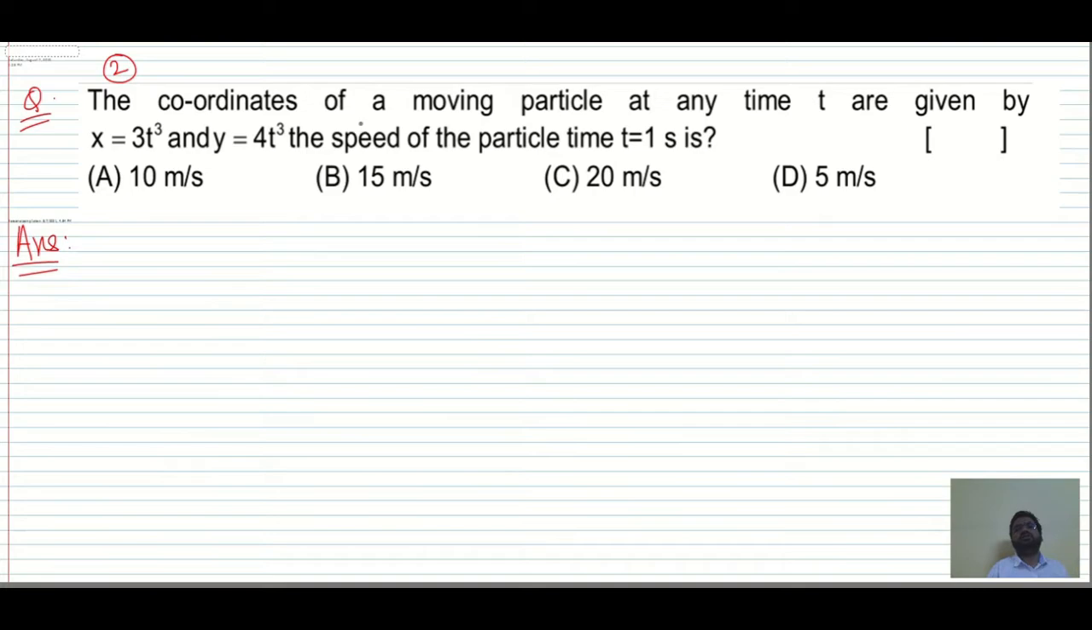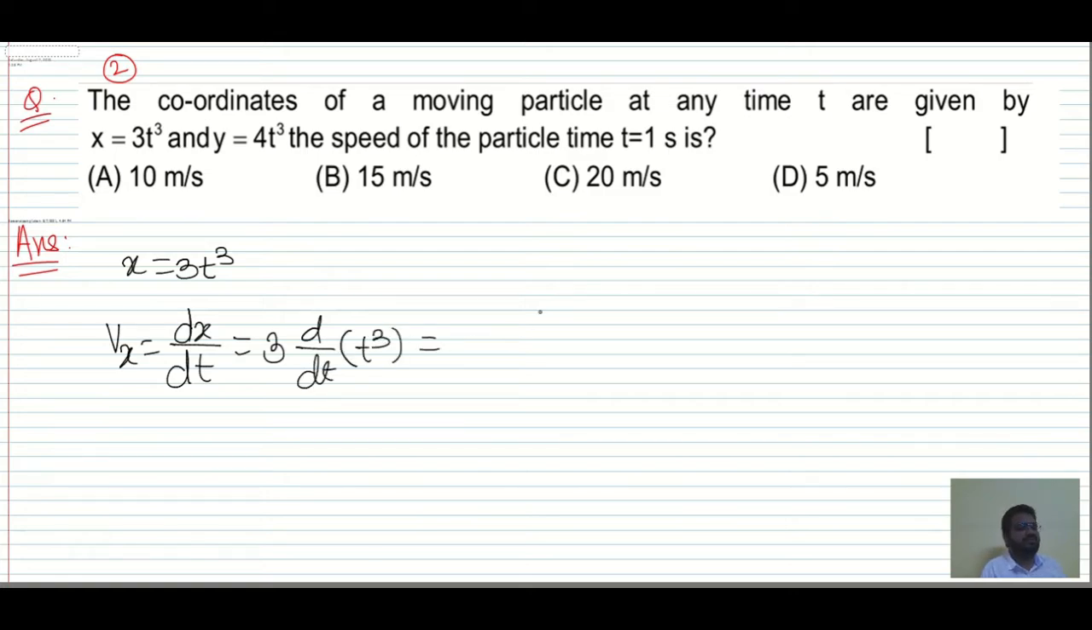Now the second question: the coordinates of the moving particle at any time t are given by x is equal to this, y is equal to this. The speed of the particle at t is equal to 1 second is? Now see, x is equal to 3t cube. So what is the velocity of the particle in the x direction? Just differentiate this x variable with respect to time. You will get the velocity along the x-axis, and that is 3 d by dt of t cube. We know that x to the power n differentiation is n into x to the power n minus 1. Likewise, t to the power 3 differentiation is 3 into t to the power 3 minus 1. So you will get 9t squared.